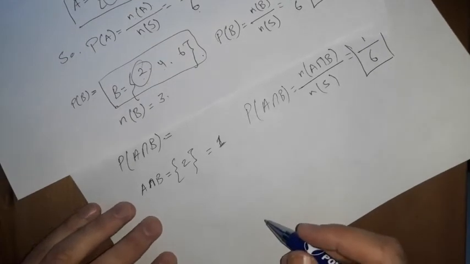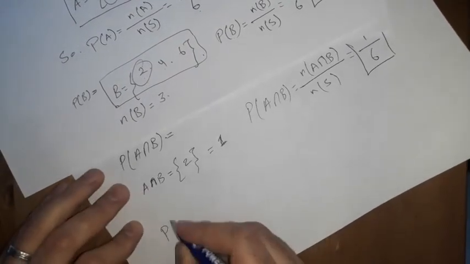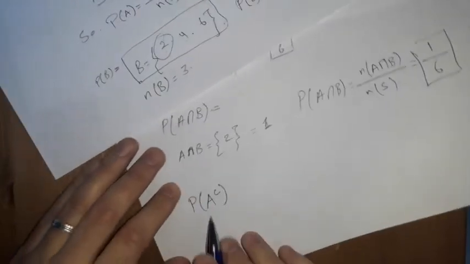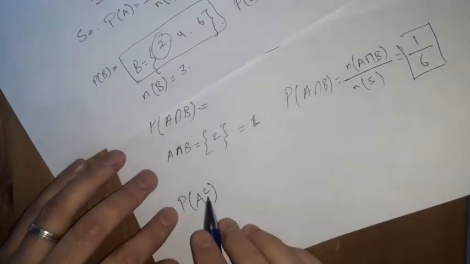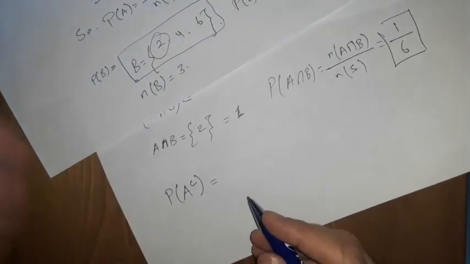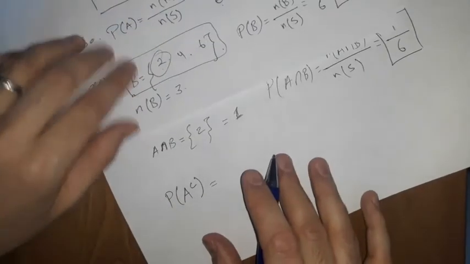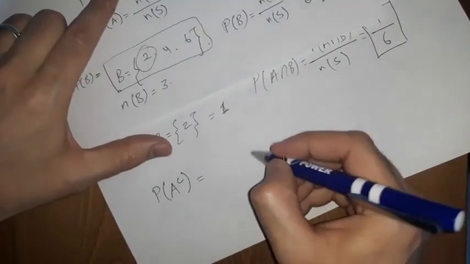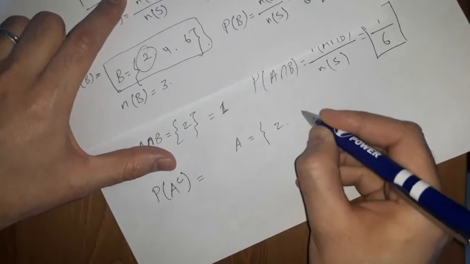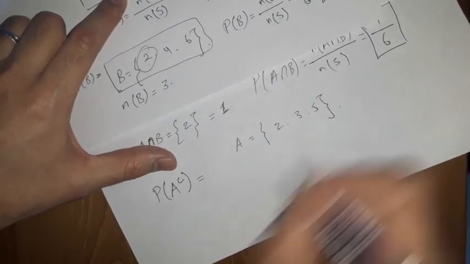So the complement event. How about if they ask you what is the probability of the complement event of A? We write it like this, if you remember. So what is the complement event of A? The first thing we need to find out is the elements of A. So A equals what? It is 2, 3, 5. Prime numbers.